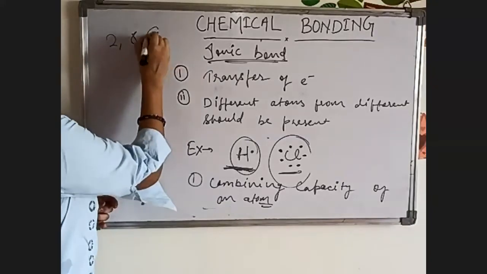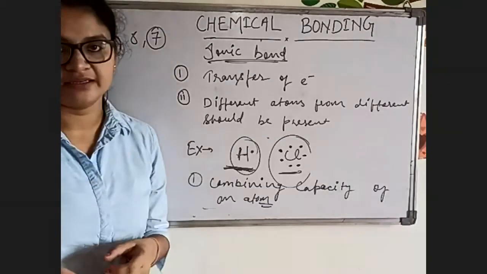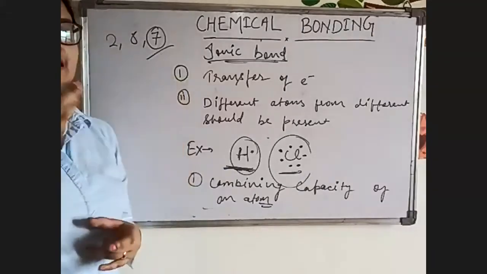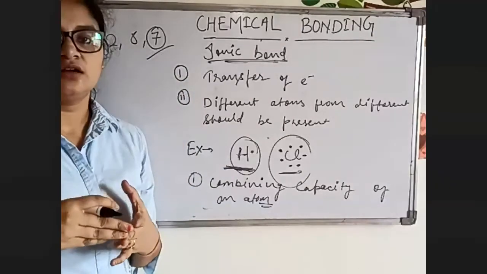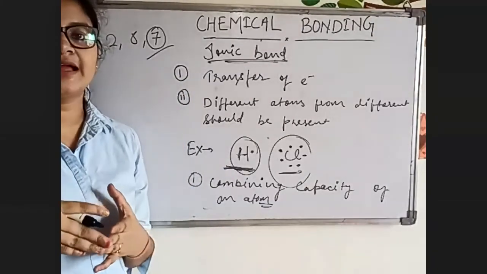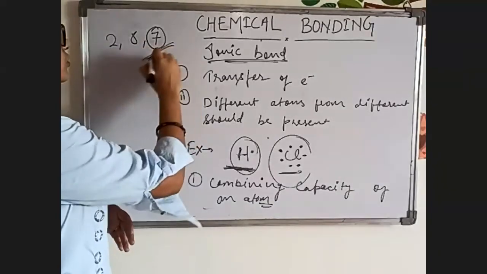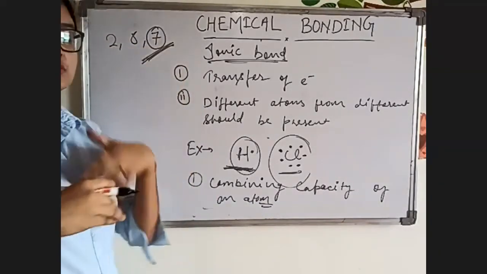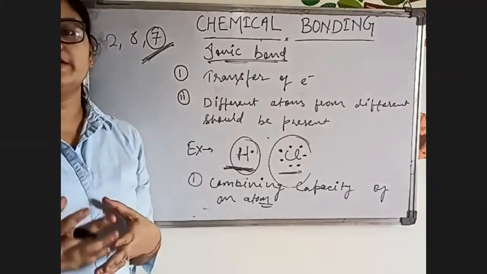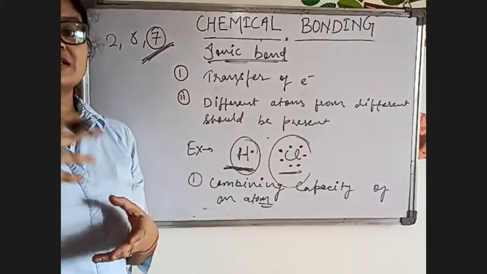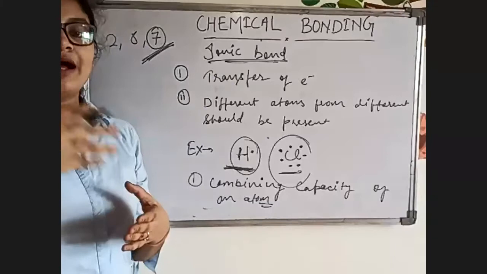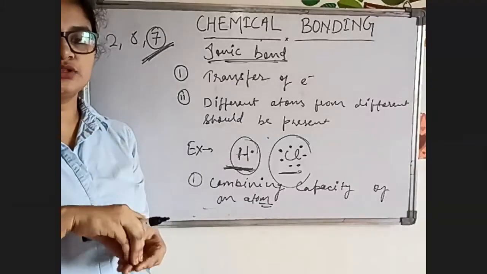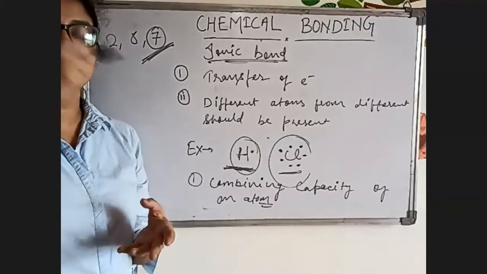Because losing 7 electrons will be difficult. You have studied about ionization energy, electronegativity, electron gain enthalpy. So as per those concepts, losing 7 electrons will be very difficult. It means you have to remove 7 electrons one by one, so you have to give more energy to the atom to take the electron out.